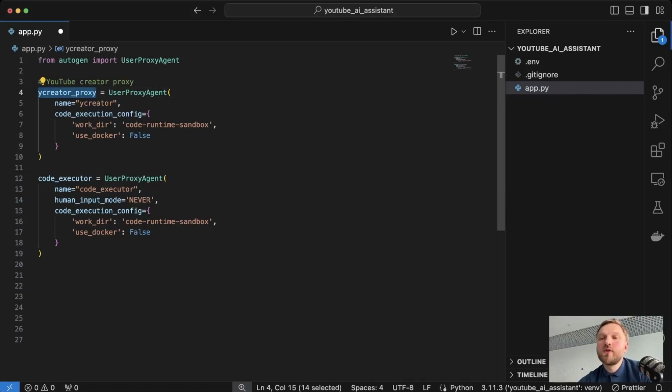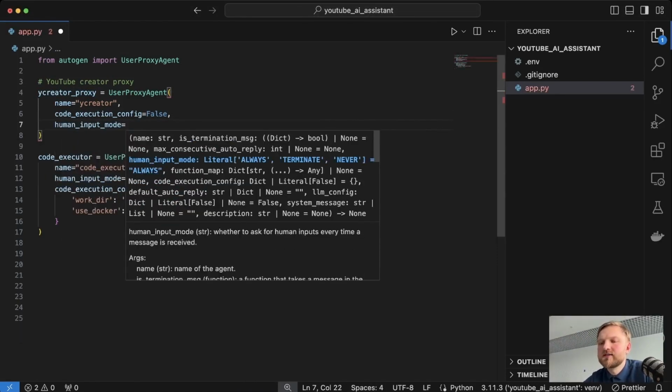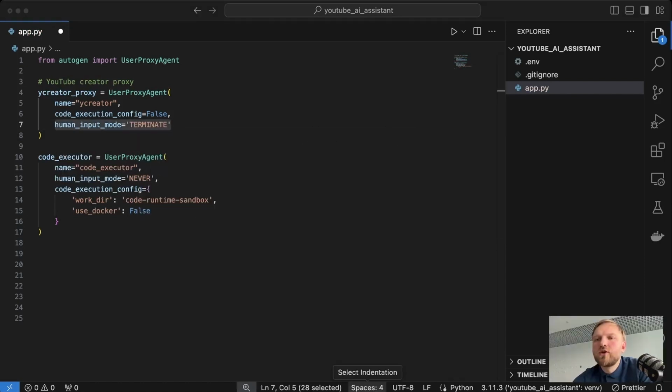As soon as the code execution was extracted into the separate agent, we don't need code execution config anymore, so let's set it to false. I would also want to change human input mode parameter and set it to terminate. Human input mode equals to terminate means that the agent will prompt human for the input only when the termination condition is met. In our case of investigation, the termination condition will be met when the investigation is completed.